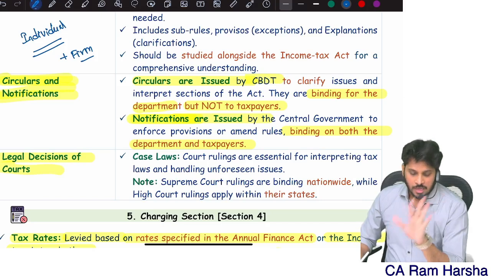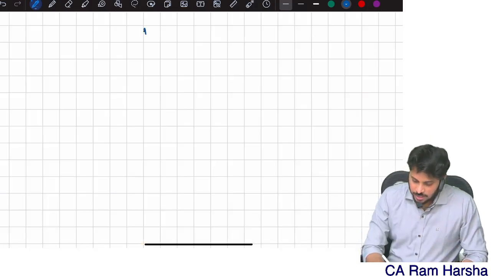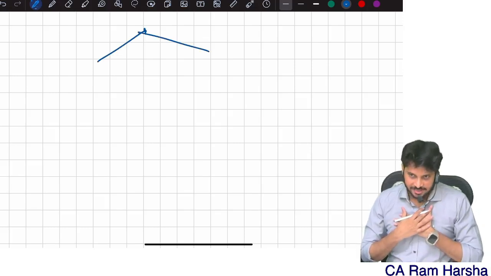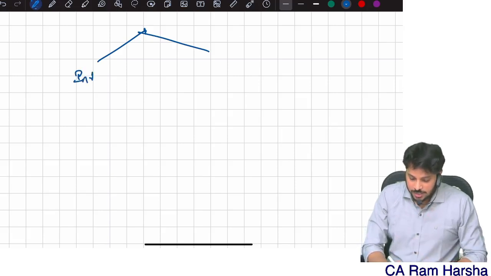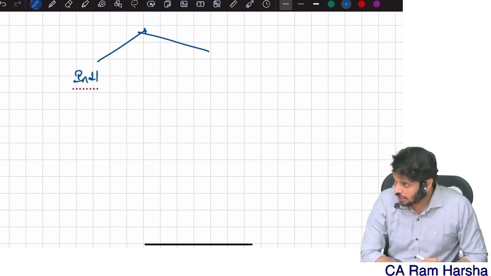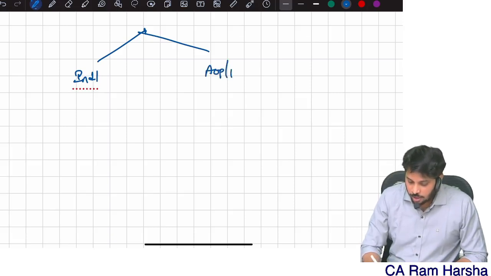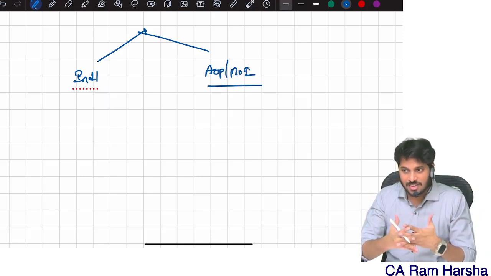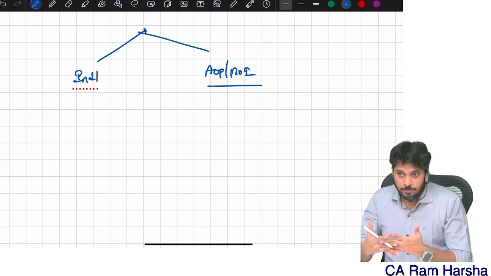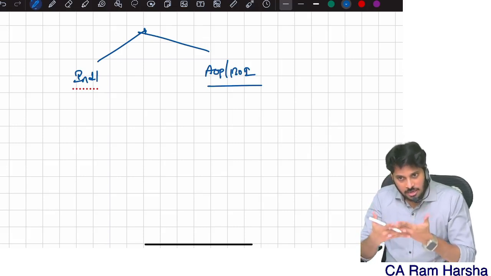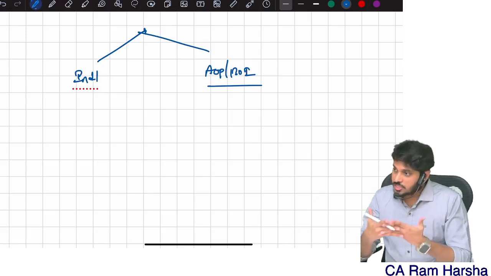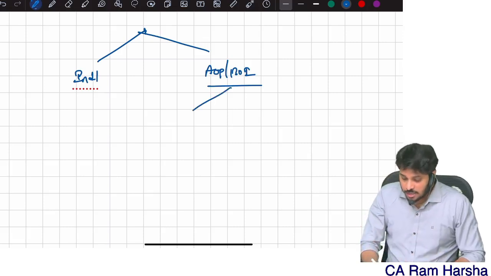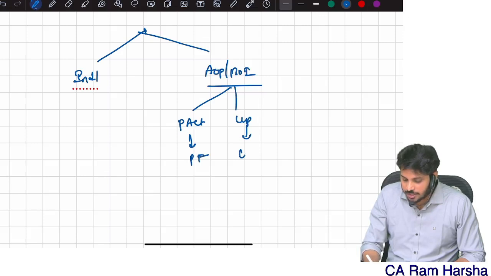See, basically, one small discussion, we can do business either. Suppose we want to do some income generating activity. You can either do it in individual capacity, as an individual alone. Or as an AOP or BOI, you can do that. Nothing but 2 or more than 2 people, if they come together, we call them as AOP. Simple. Basically, a company is an AOP. A partnership firm is AOP. LLP is an AOP. Society is an AOP. They are all AOPs basically. But if the AOP registers under partnership act, then that becomes partnership firm. If the AOP registers under LLP act, then that becomes LLP.